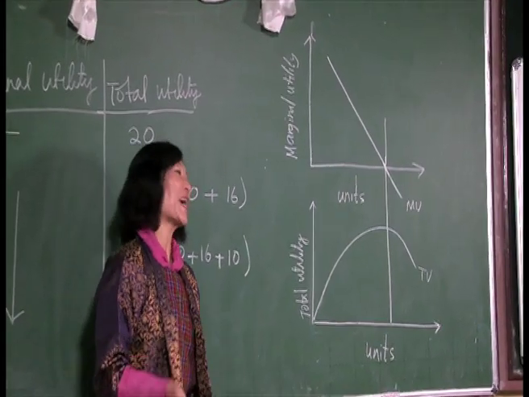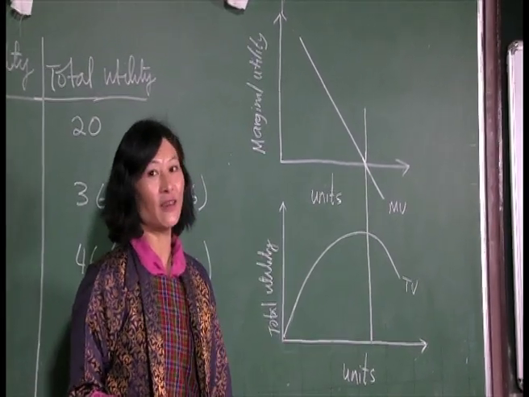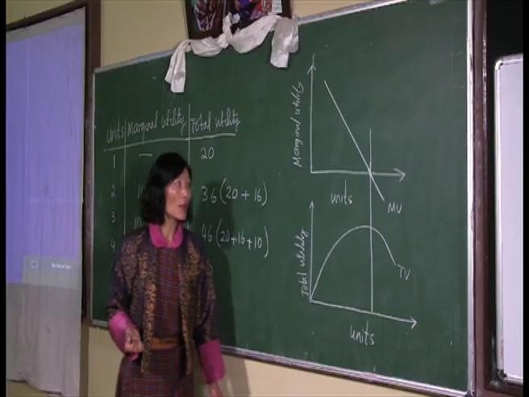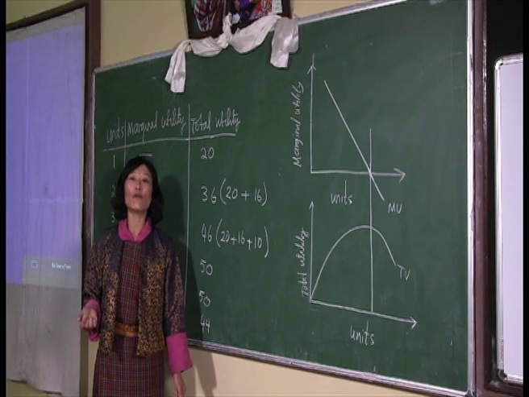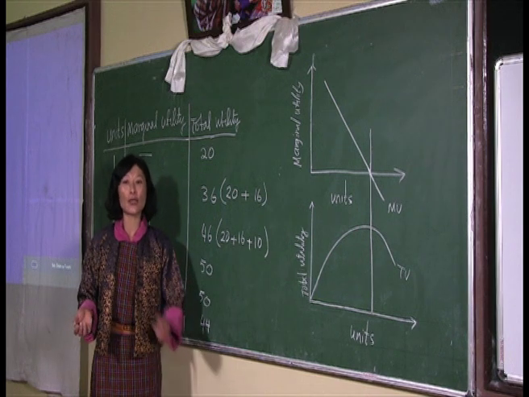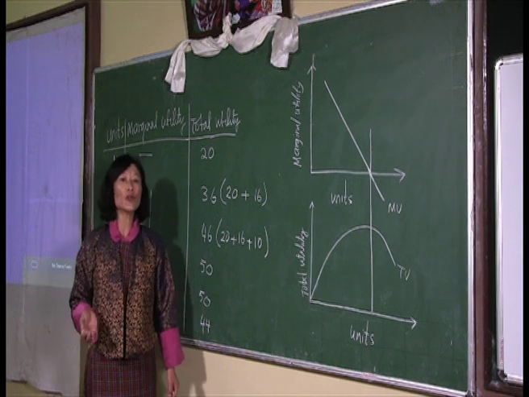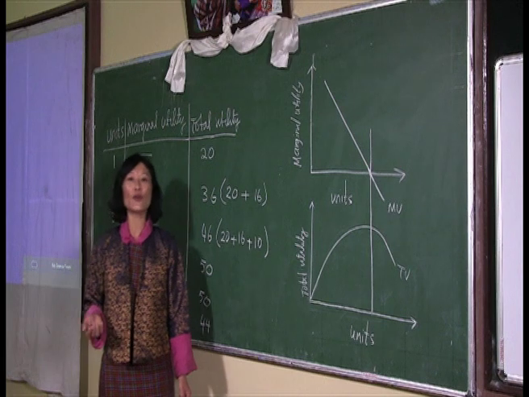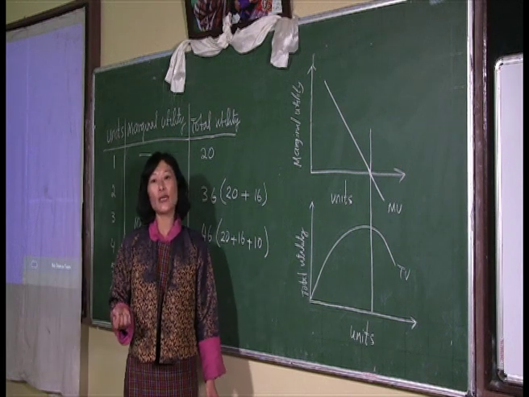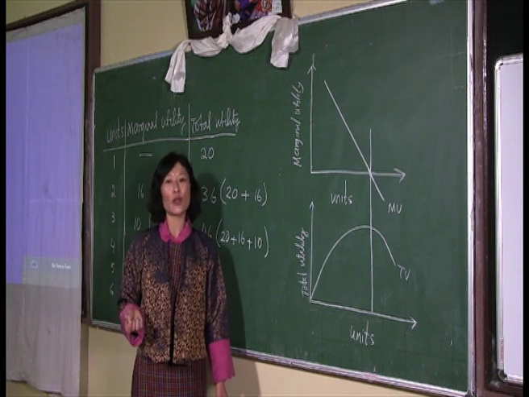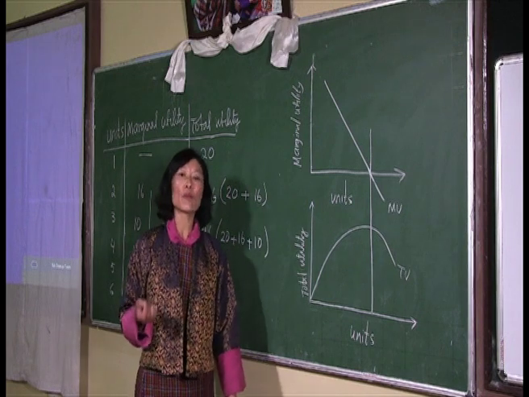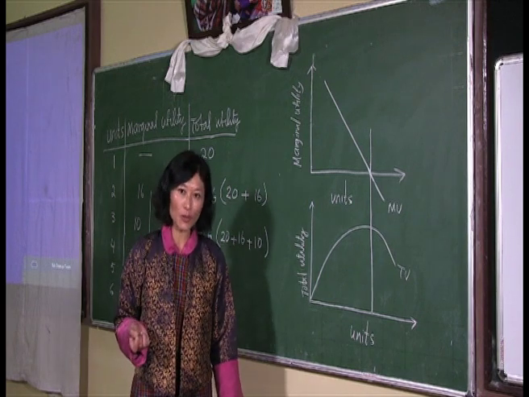I would like to recap what we have done in this lesson. Number one, we looked at the meaning of marginal utility and total utility. Marginal utility, again, as a reminder for you all, is the extra satisfaction that the consumer gets from consuming an extra unit of output.